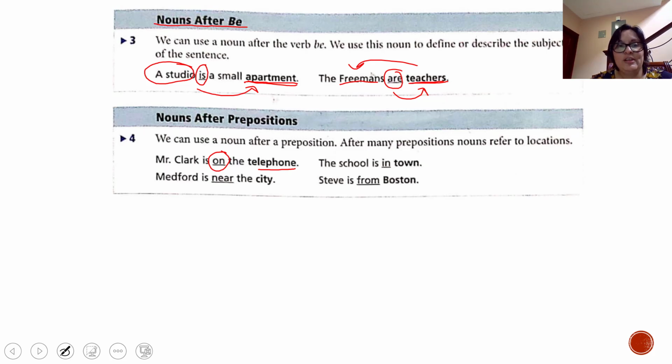Nouns after preposition. Medford is near the city. Preposition and then the noun. The school is in town. Preposition and then the noun. Steve is from Boston. Preposition and noun.